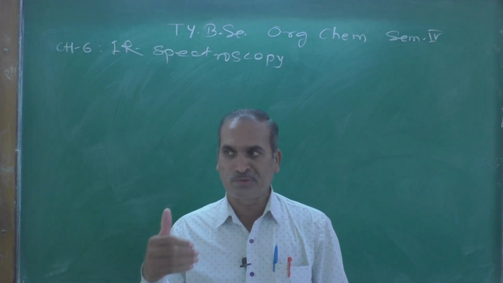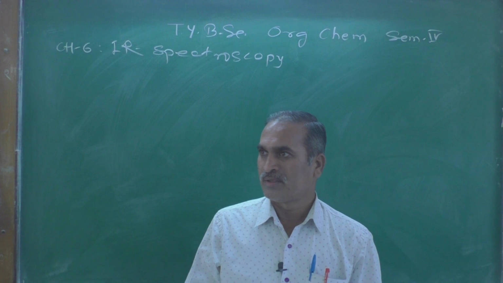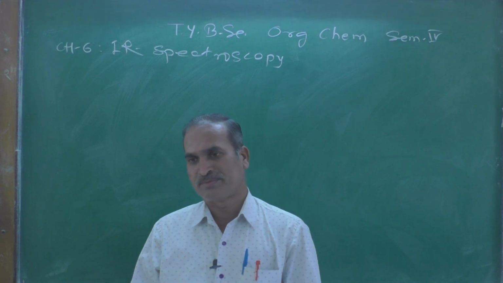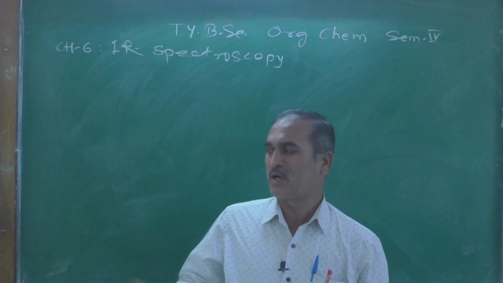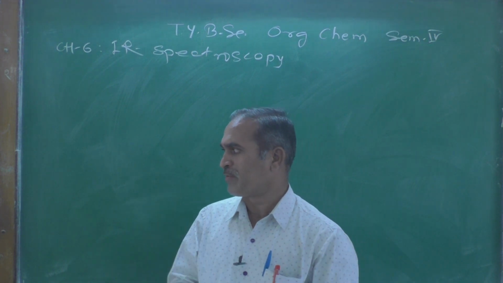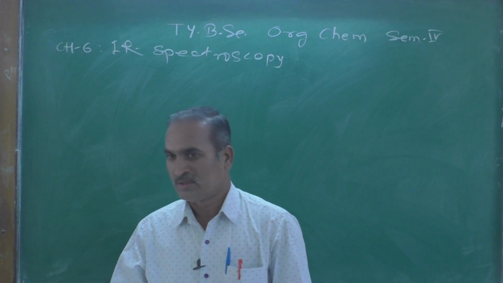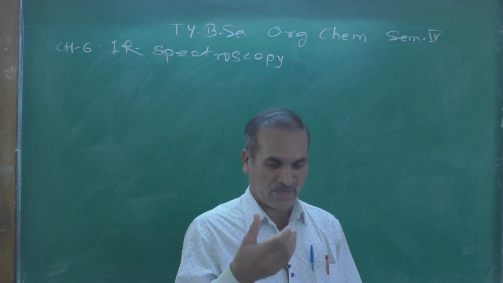If you substitute appropriate values, you will get the corresponding group frequency or vibrational frequency.